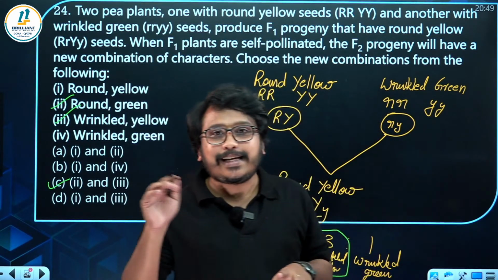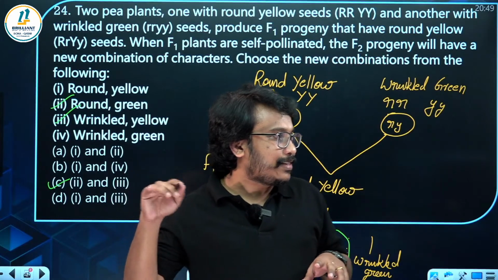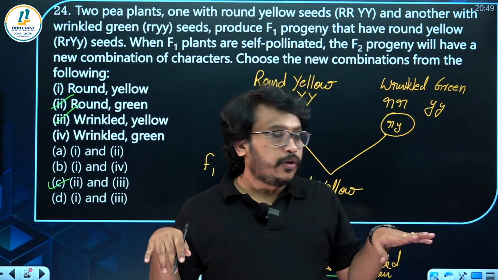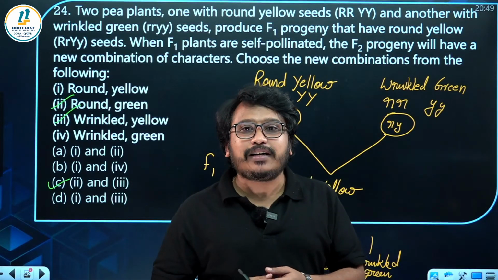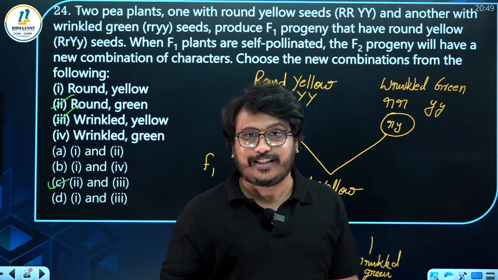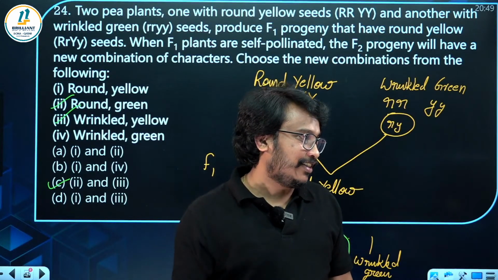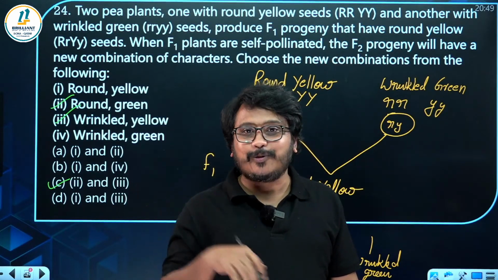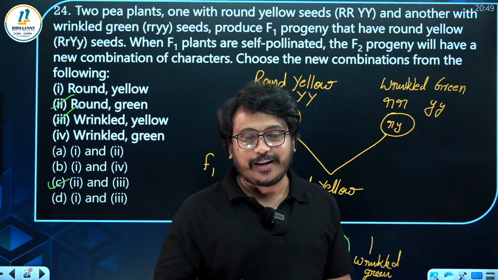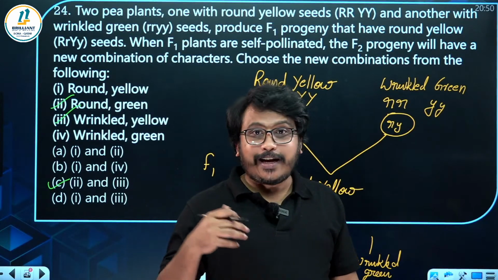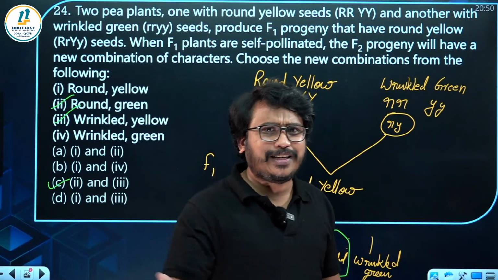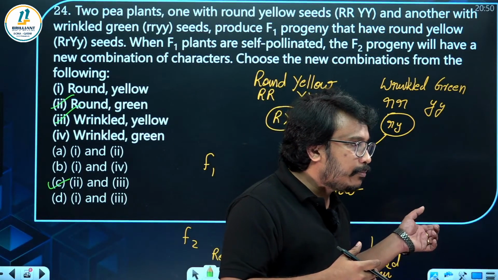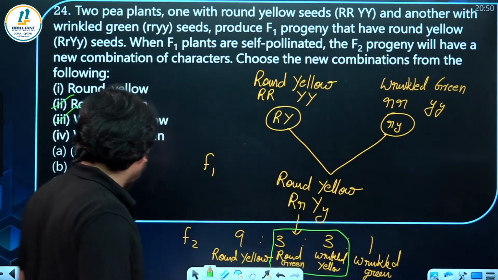XXY, XXX, XY is there. XXY, that is Klinefelter syndrome. That will be males only, but they will have a lot of feminine qualities and they are mentally retarded. Then XYY is also there. That is Jacob syndrome. They are very aggressive people, very tall, and they have a criminal bent of mind. Like that, many things are there. Okay, Mayank.